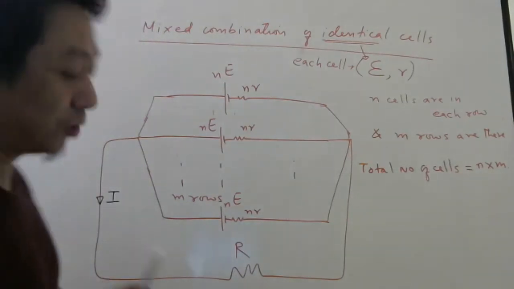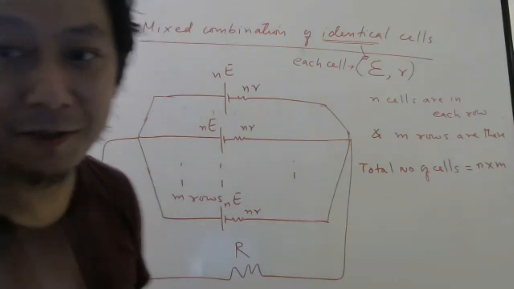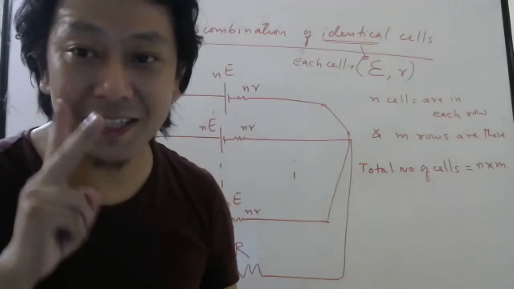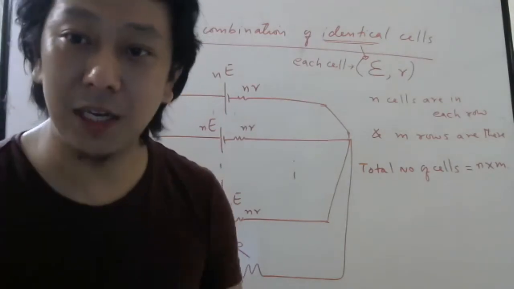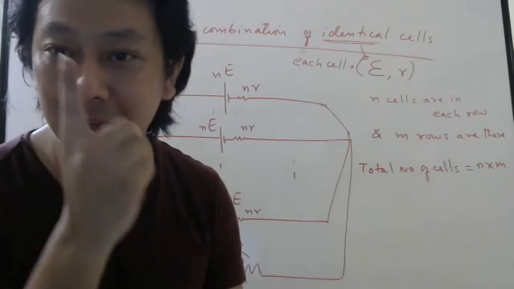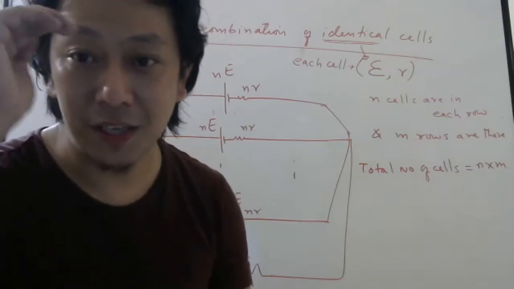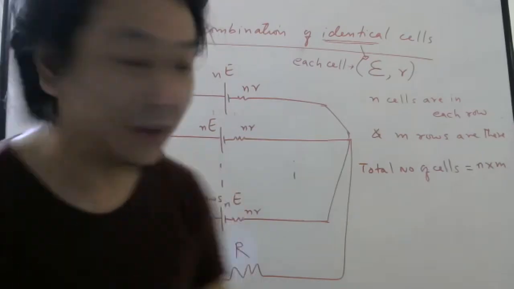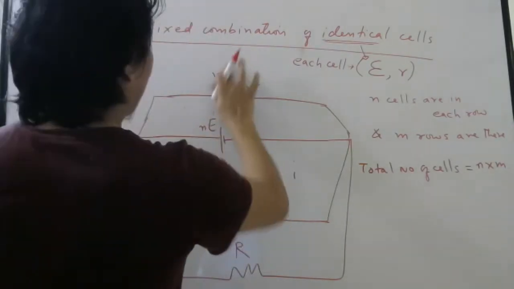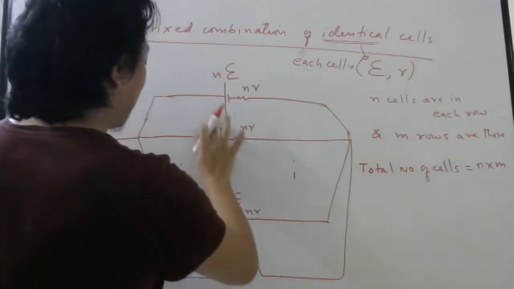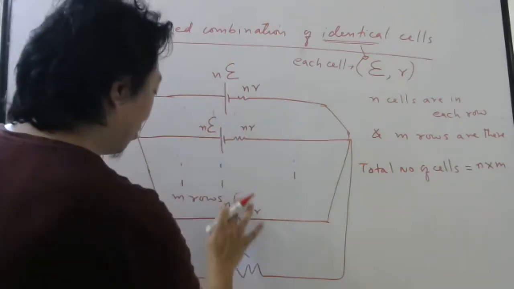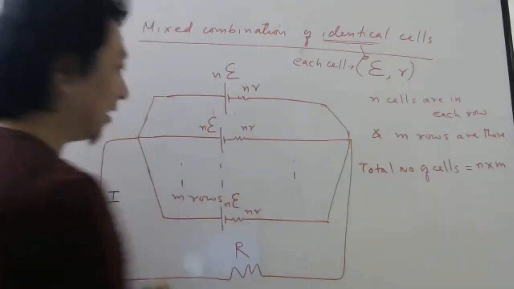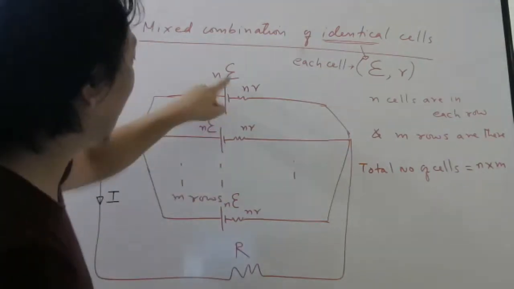Just now you told me, if two identical cells are in parallel, total EMF will be same as EMF of one of them. So if E is in parallel, total will be EMF. Here I wrote capital E. So this will happen sometimes, okay? Because I am also used to writing capital E. Only this year I am trying to write this way.